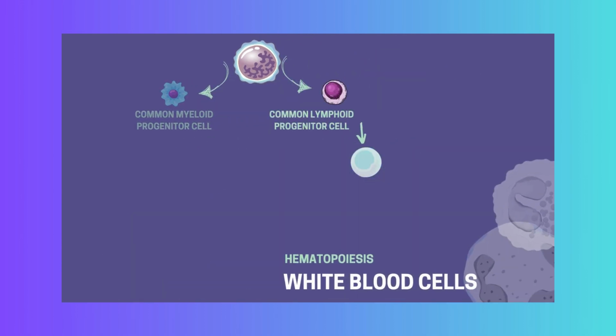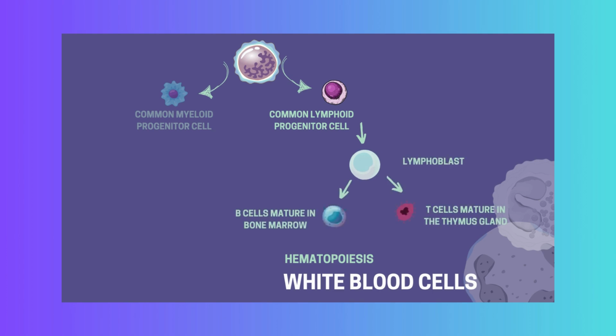The lymphoid lineage gives rise to lymphocytes. B cells and T cells originate from a lymphoblast in the bone marrow, but then migrate to specific sites for further maturation. B cells mature in the bone marrow, while T cells mature in the thymus. Natural killer or NK cells also arise from the lymphoid lineage and mature in the bone marrow, but do not undergo the same differentiation process as T and B cells.